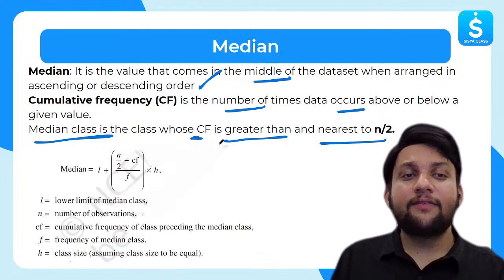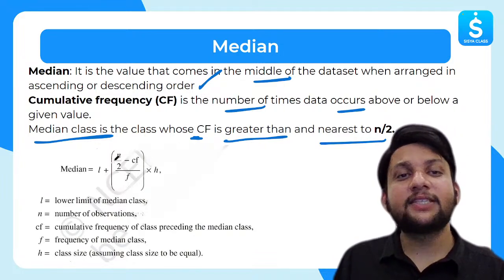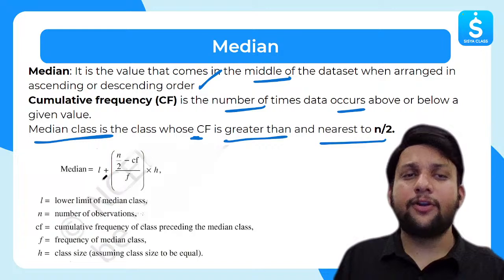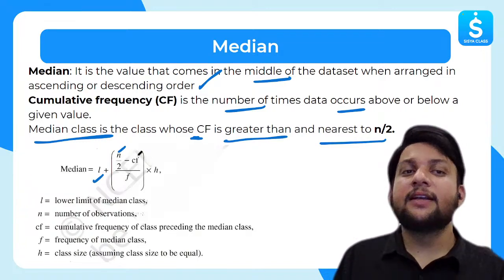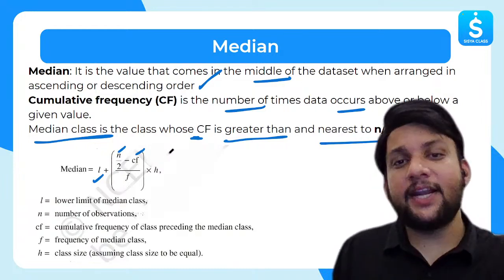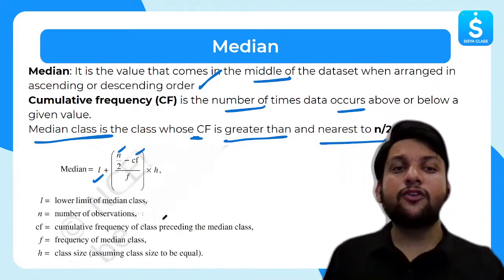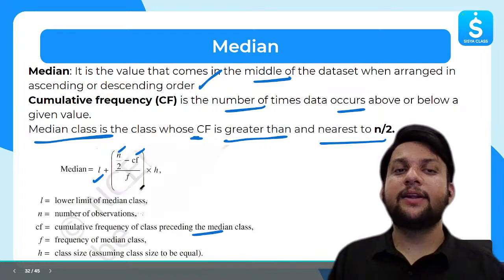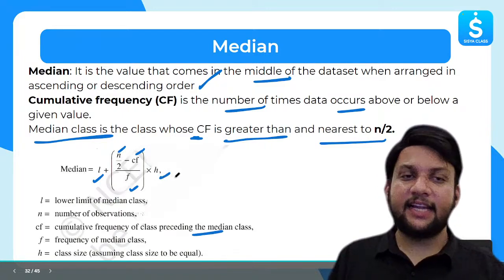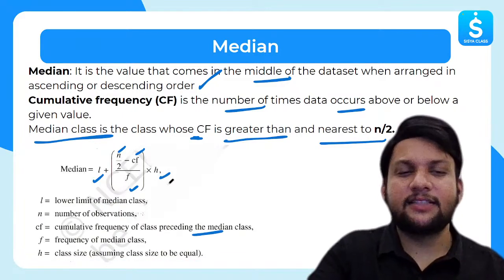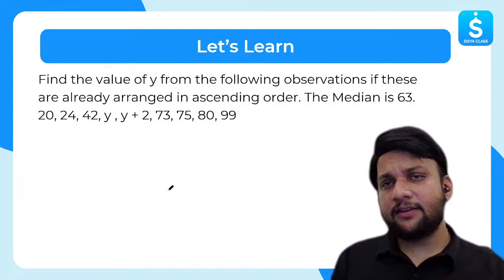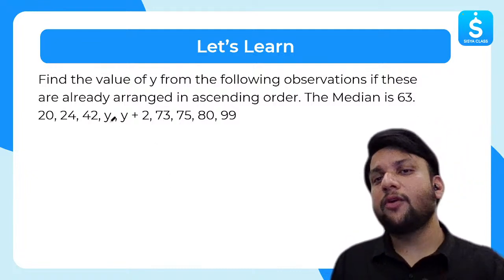Everything I will explain. The formula is: median is given by L plus n by 2 minus CF over F into H. L is the lower limit of the median class, n by 2 is what? N is the number of observations. CF is what? Cumulative frequency of the class preceding the median class. Remember, CF is the cumulative frequency of the class preceding the median class, F is the frequency of the median class, and H is the class size or class interval. Okay, so first let's discuss discrete data before we move to continuous.